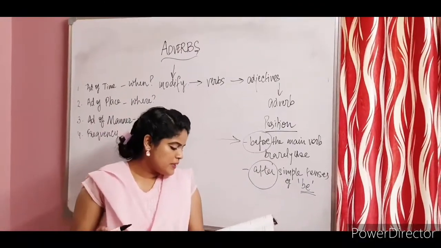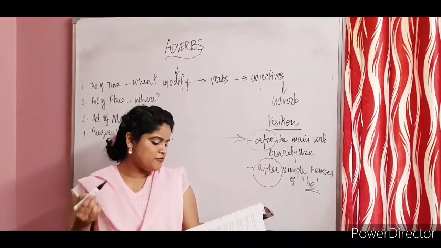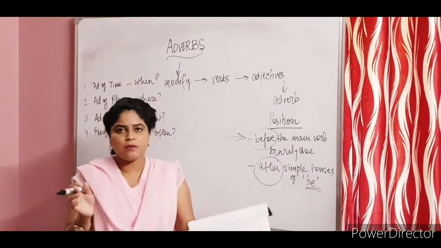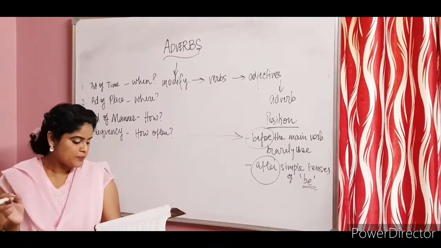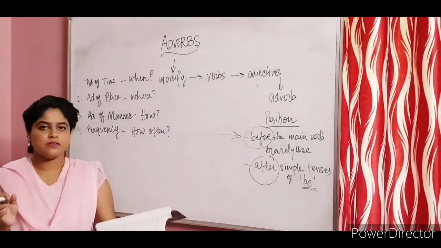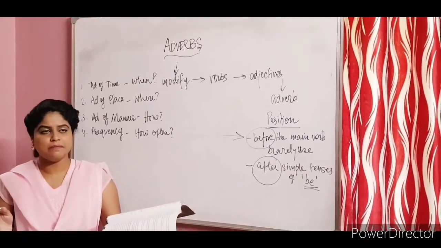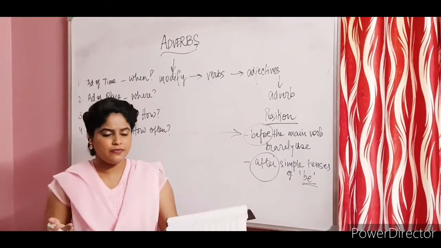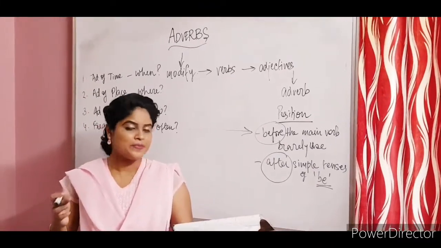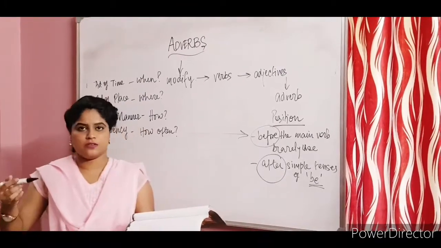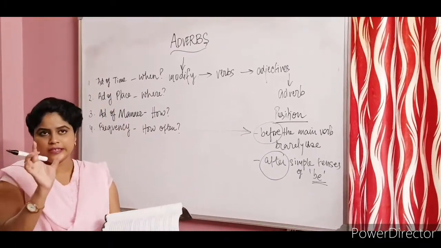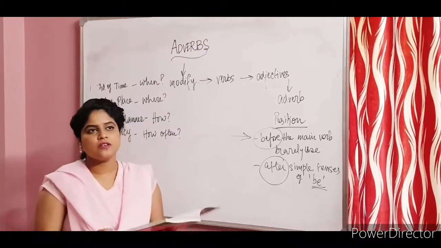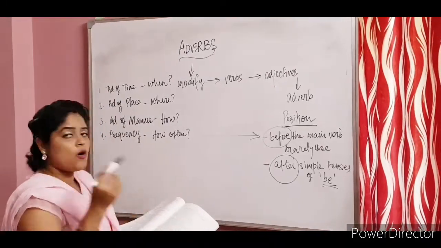And then at the beginning or end of the sentence or a clause. Now if there is a main clause, I hope you all remember what clauses are. We've done them in class 7. My mother goes to the temple, so that is the main clause. It's complete, it has got complete sense, it's got a finite verb. So my mother goes to the temple every day, so it comes after the clause. Whenever you have to express it in a clause, it will come after the clause or at the beginning.